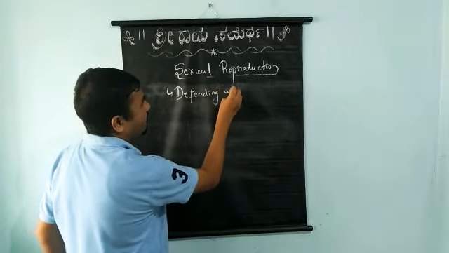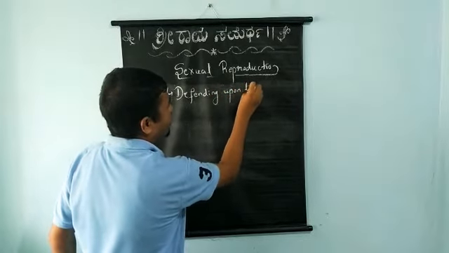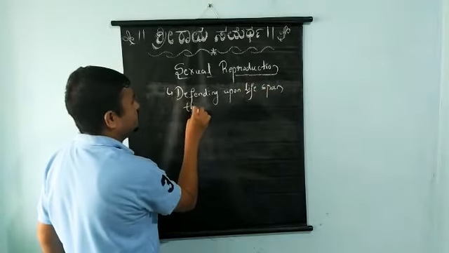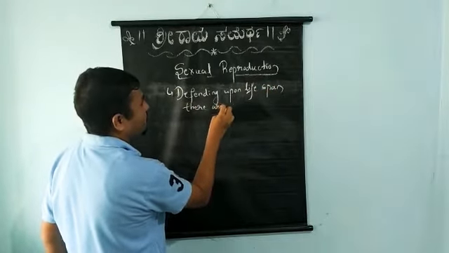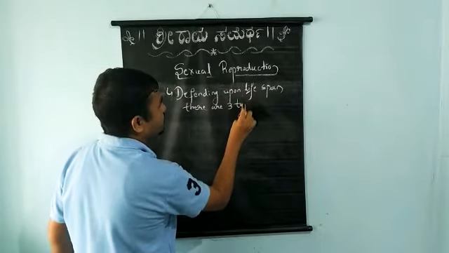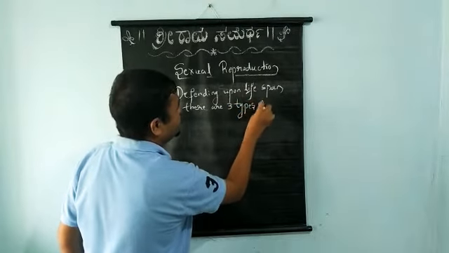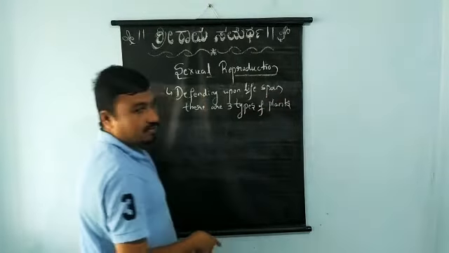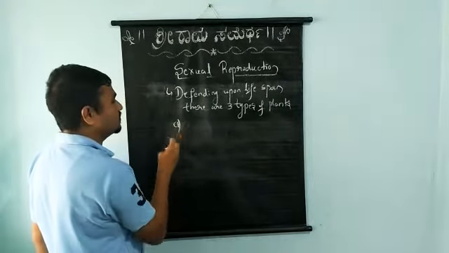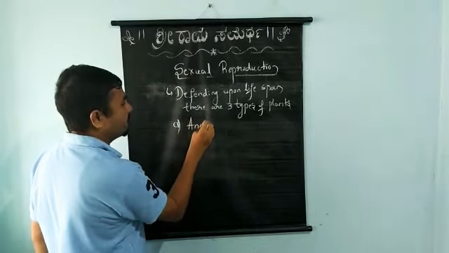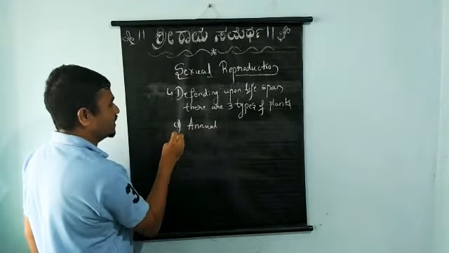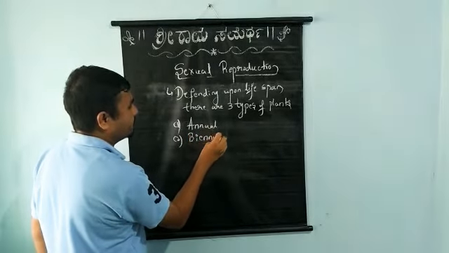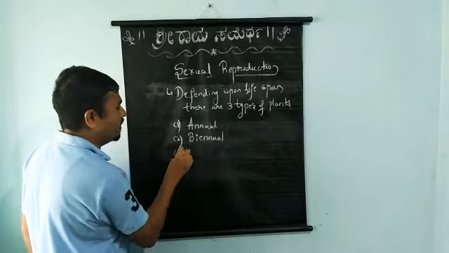Depending upon lifespan, there are 3 types of plants, and those plants we call: first one annual, second one biannual, and third one perennial.